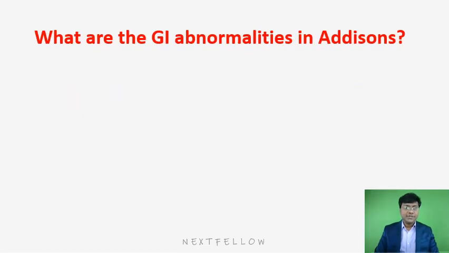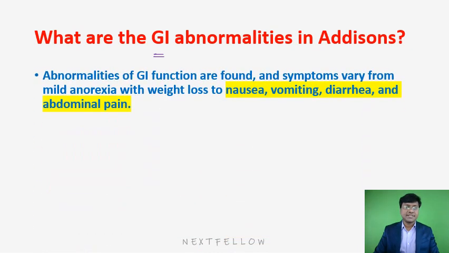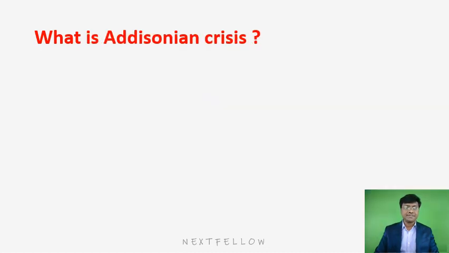Next, followed by that, you need to know what are the gastrointestinal abnormalities in Addison's. The gastrointestinal abnormalities in Addison's include weight loss, nausea, vomiting, diarrhea, as well as abdominal pain. So these are the gastrointestinal abnormalities in Addison's disease.